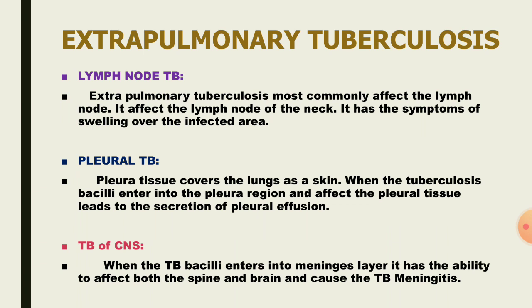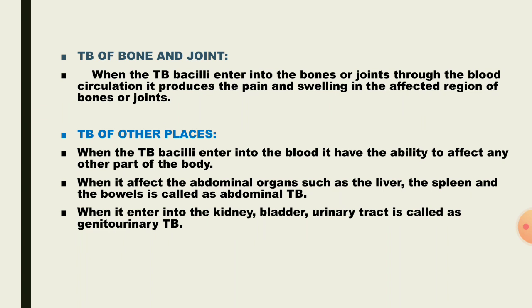Pleural TB: the pleura is a region which covers the lungs and protects them from osmotic pressures. When this region is affected and shows fluid accumulation in that area, it is called pleural effusion. When TB affects the meninges layer of the brain and spine, it is called TB meningitis. Next, when it affects the bones and joints of the person and produces swelling and pain, it is called